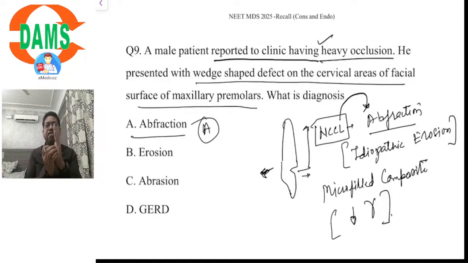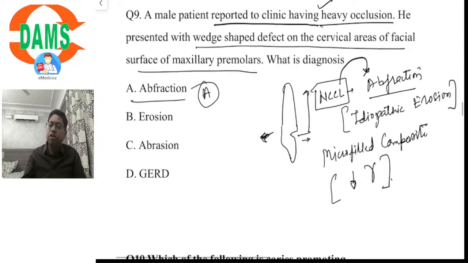So when the tooth flexes in the cervical region with heavy eccentric occlusal forces, these low modulus materials like microfilled composites will also flex with the tooth structure and would not become debonded. So these are the different sets of questions that have been asked: what is the restorative material of choice for abfraction lesions, what is the property of the restorative material to be used, and what are abfraction lesions? So option A is the answer for question number 9.